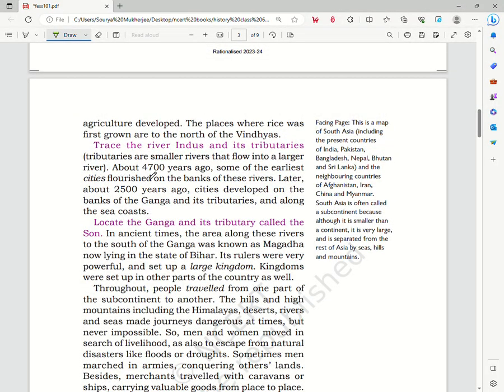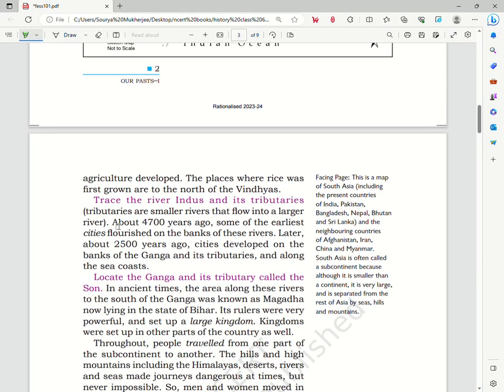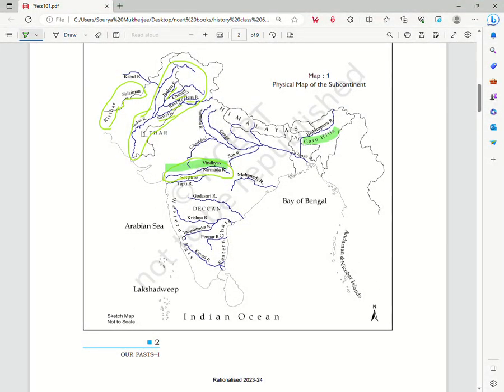About 4,700 years ago, some of the earliest cities flourished along the banks of this river. Later, about 2,500 years ago, cities developed on the banks of the Ganga and its tributaries and along the sea coast. So this part, around 4,700 years ago, talks about the cities developing along the river Indus, which we know from the Indus Valley civilization. So these are the instances of the cities that were part of the Indus Valley civilization.